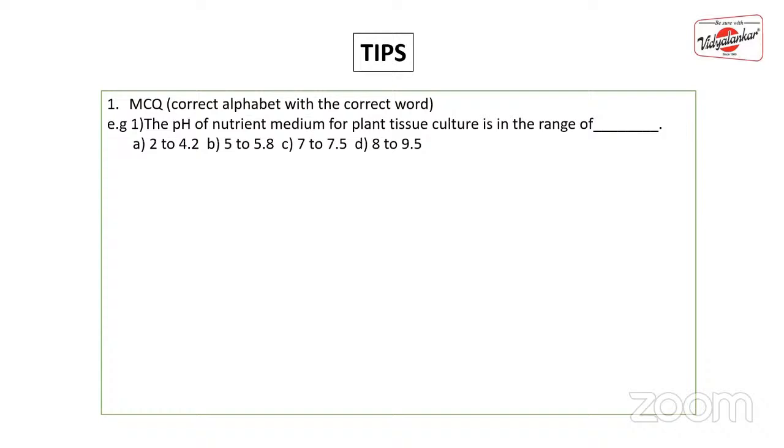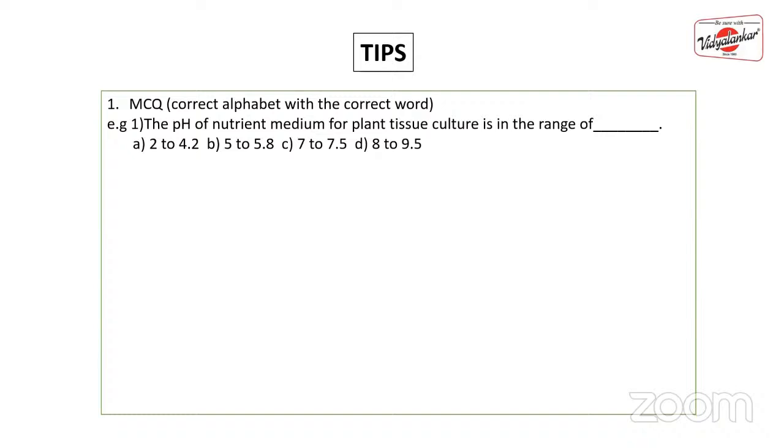Okay, so the tips you all need to remember for each and every question. First one, that is MCQ. How to write down the MCQ? While writing the MCQ, students either write down the alphabet, or they write down the word, that is the correct word. That is not a correct way to write down the answer. You have to write down the correct alphabet with the correct word. For example, if the MCQ is: the pH of nutrient medium for plant tissue culture is in the range of dash. So the correct answer is B, that is 5 to 5.8.